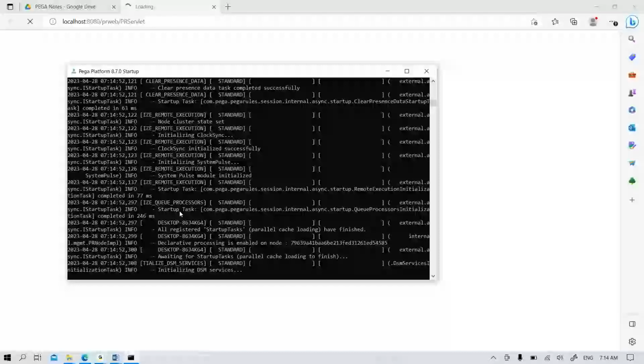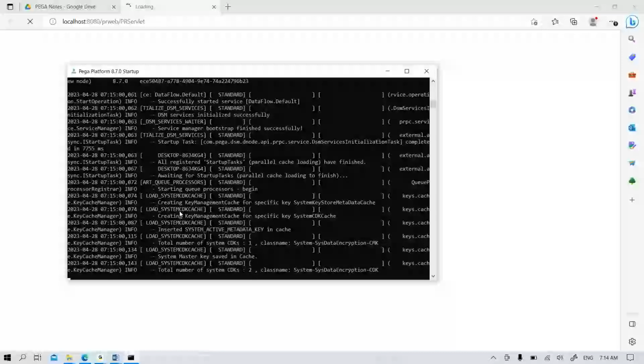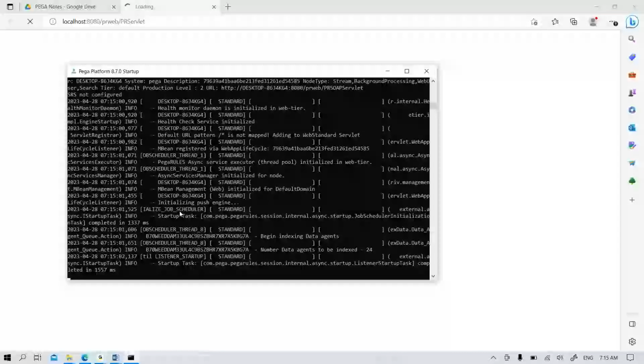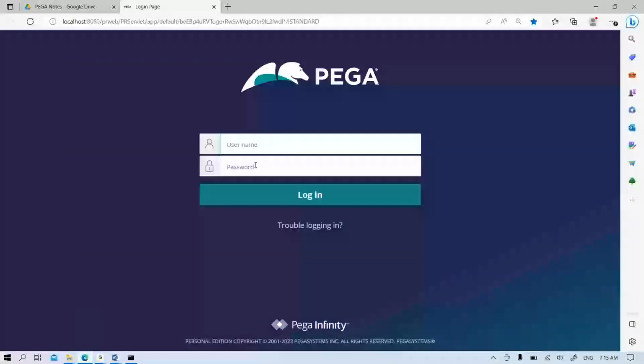Okay, it will complete now. So within 10 to 15 seconds. Okay, now it is done. Now you'll get the login page.